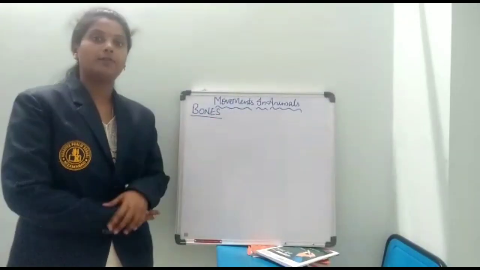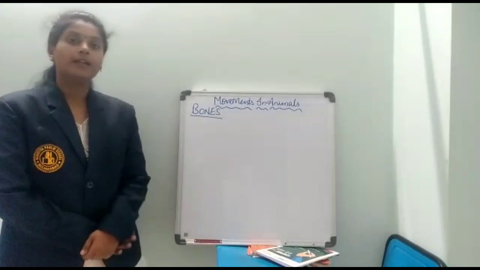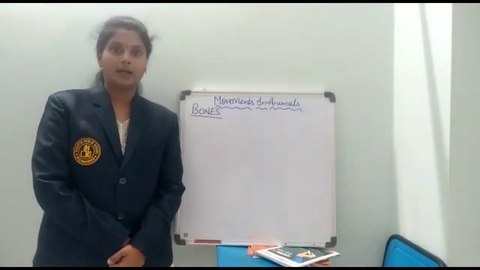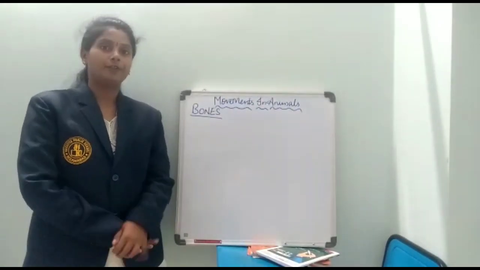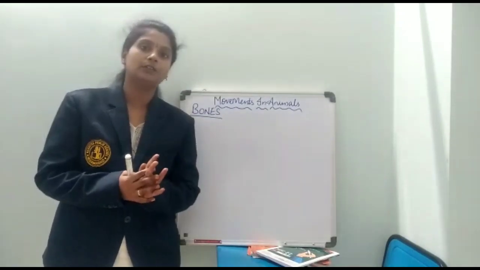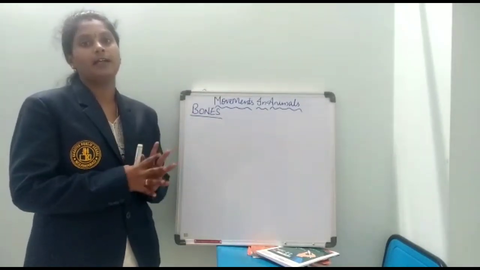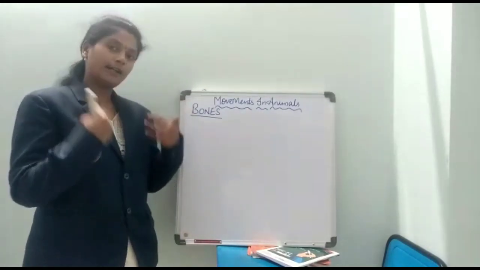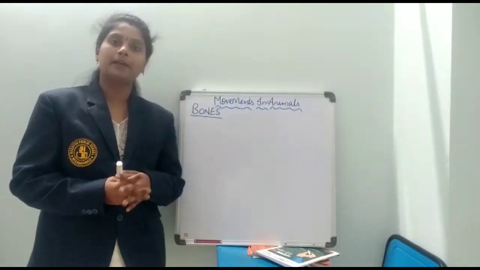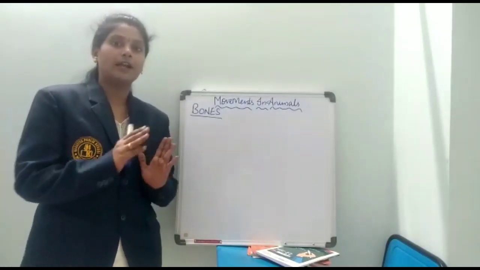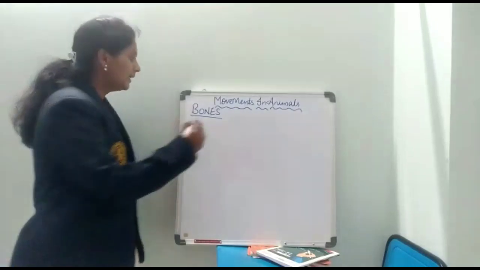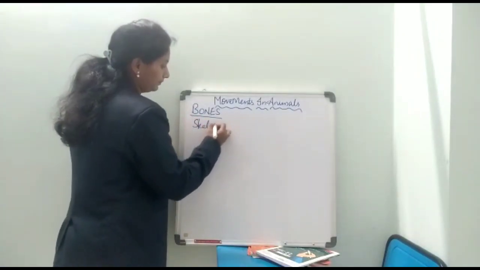Moving on to the next one, bones. Generally, our body is made up of a number of bones. Different parts of the body have different bones, and all these together we call a skeleton. All are arranged in a particular manner making a skeleton. The study of the skeleton we call the skeletal system.